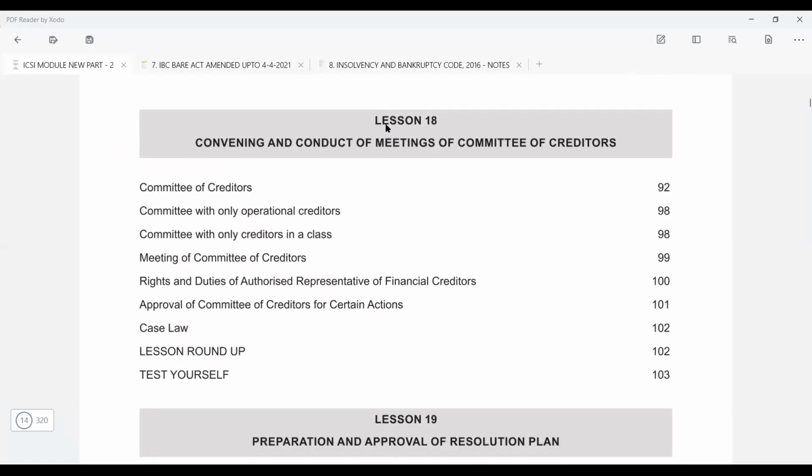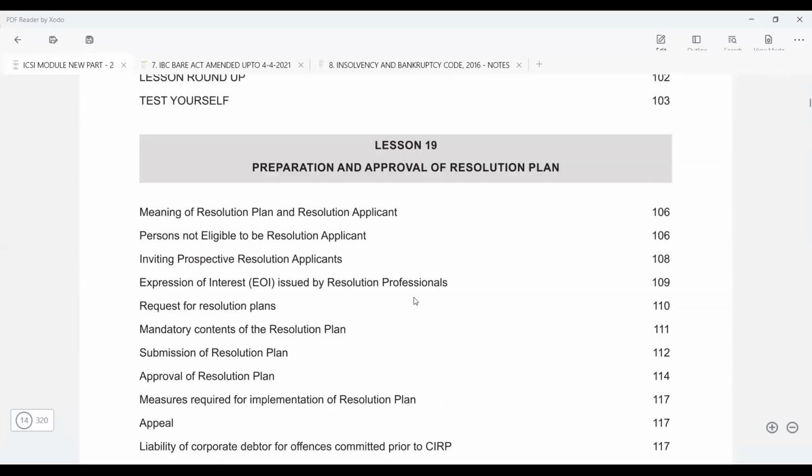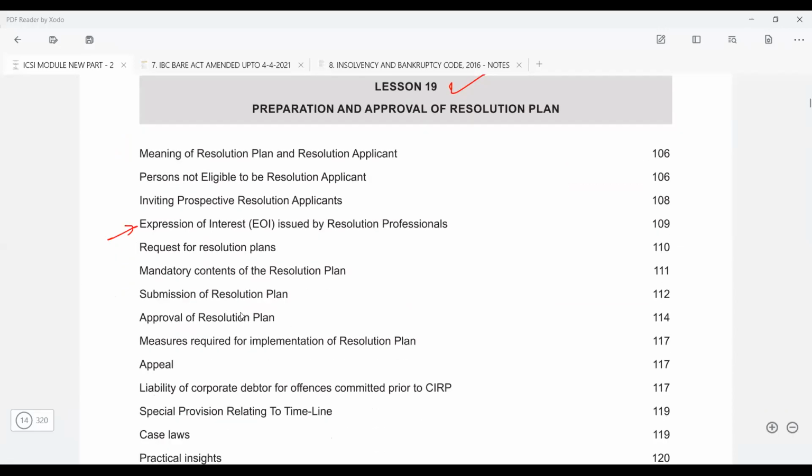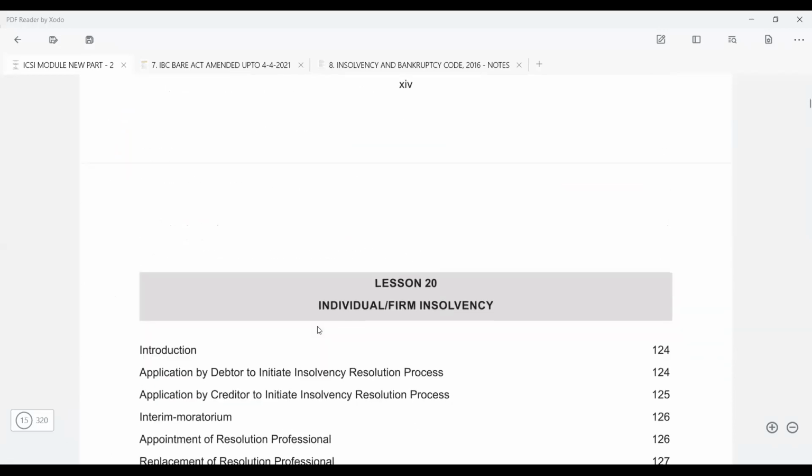Then convening the meeting of the committee of creditors, then preparation and approval of the resolution plan, right? So all this is done. Just see the same expression of interest issued by the resolution professionals, request for resolution plan, submission of the resolution plan, approval, everything, right?